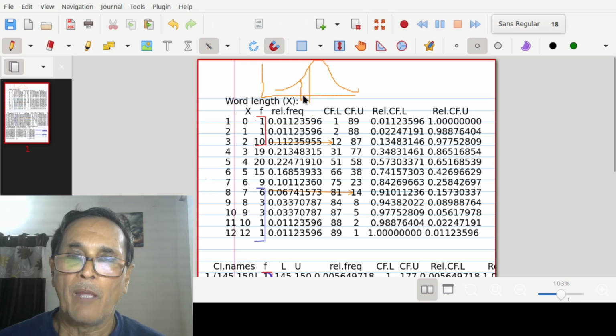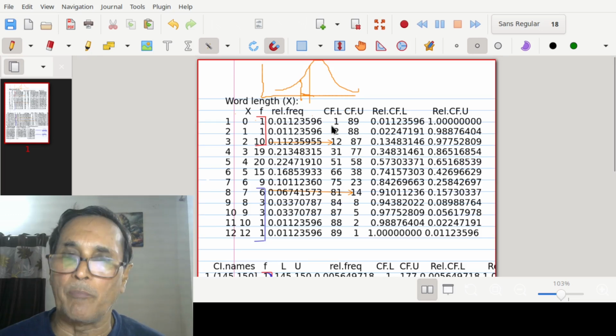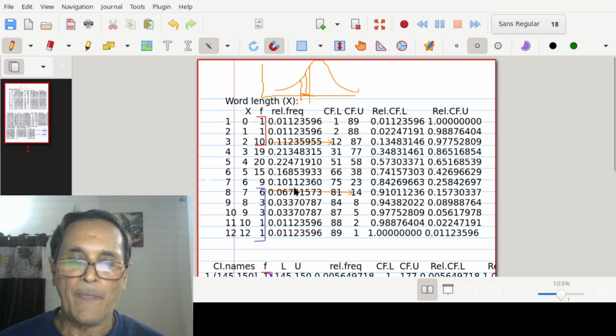So for a given class width, these relative frequencies or frequencies have been computed. If we divide this by this width, it becomes a density for this given point. So this becomes density. I think this is clear now. Okay.